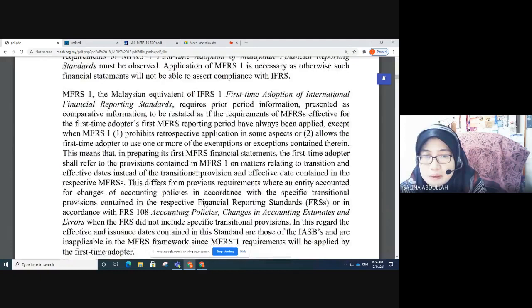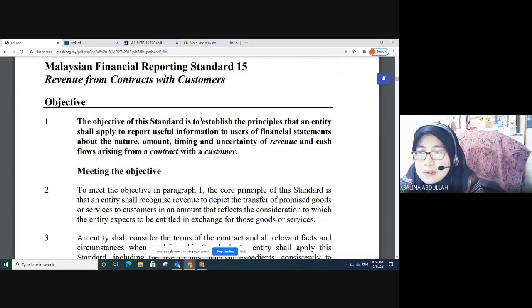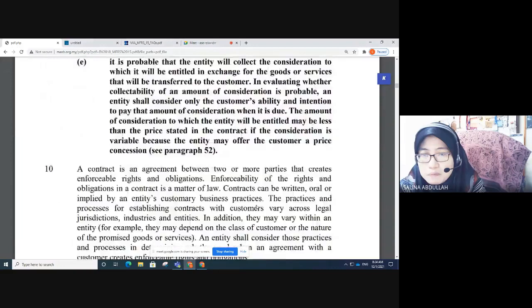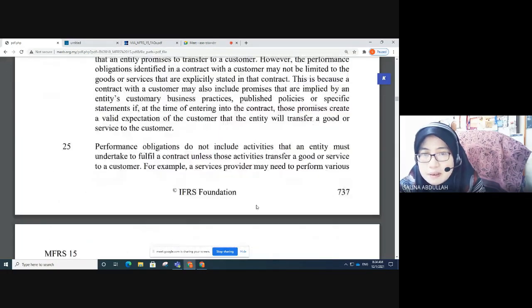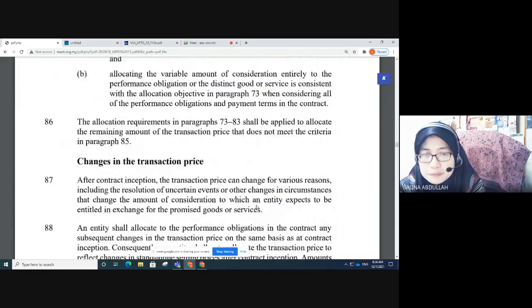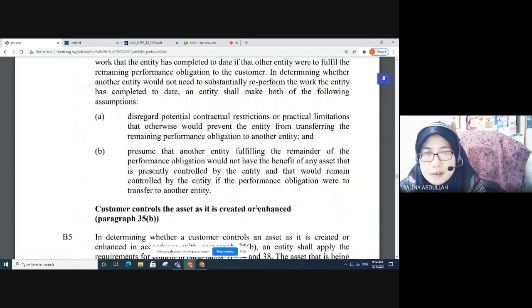Okay, what is the objective of this standard? It is to establish the principles that an entity shall apply to report useful information to users of financial statements about the nature, amount, timing, and uncertainty of revenue and cash flows arising from a contract with customers. Okay, then you can take a look at Appendix A. Here is all the standard. Okay, this is Appendix A,